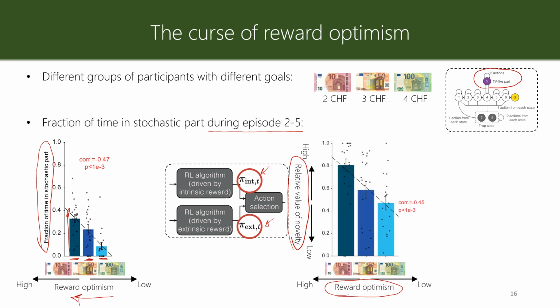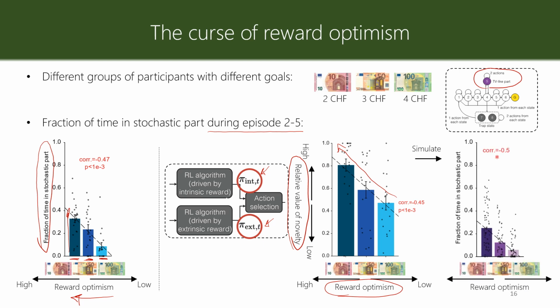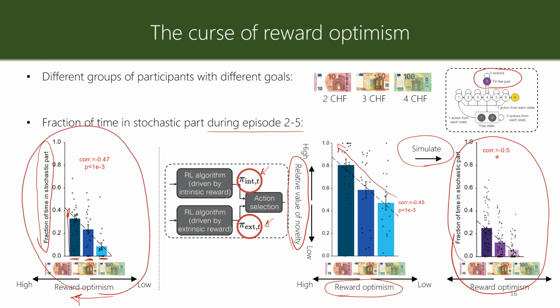What we observe after fitting the model to behavior is that the value of novelty increases with reward optimism. So reward optimism influences the behavior of human participants in some sense by increasing the value of novelty and increasing the value of exploration. If we now simulate these fitted models, we see exactly the same pattern of behavior for the simulated participants as we saw for the human participants.